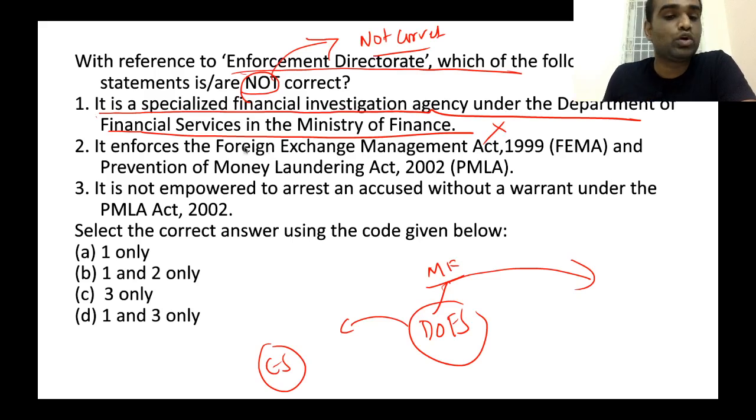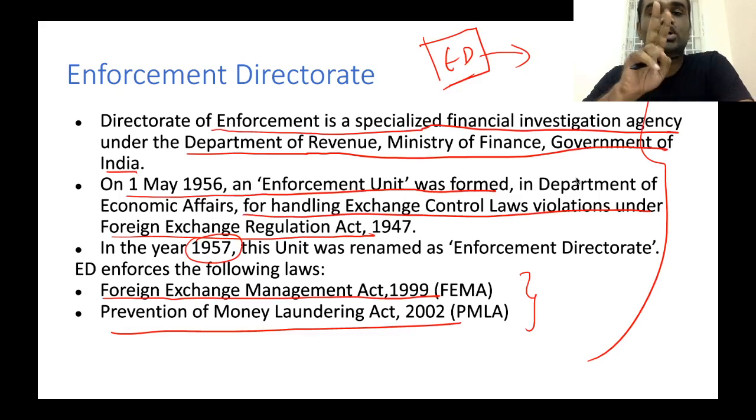Now, let's take a look at the second statement. It says that it enforces the Foreign Exchange Management Act of 1999 and the Prevention of Money Laundering Act 2002. This information is correct. I mentioned in my previous slide that there are two laws which come under the ambit of the Enforcement Directorate: one is FEMA, the other is PMLA.